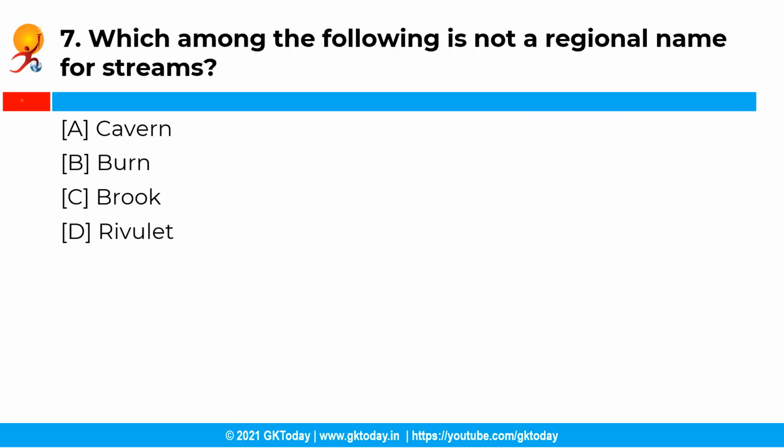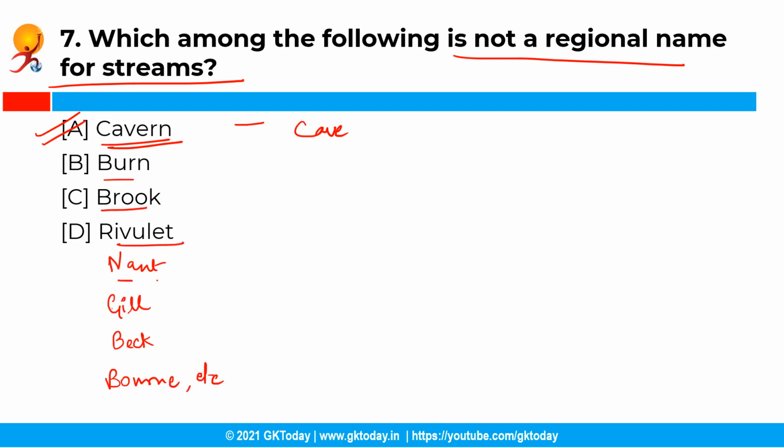So which among the following is not a regional name for streams? Now you have the following options and the correct answer is option A, that is cavern. See, a cavern is another name for cave, and a stream is a body of water with surface water flowing within the bed and banks of the channel, and it is also called burn, brook, rivulet, nant, gill, beck, bourne, etc.